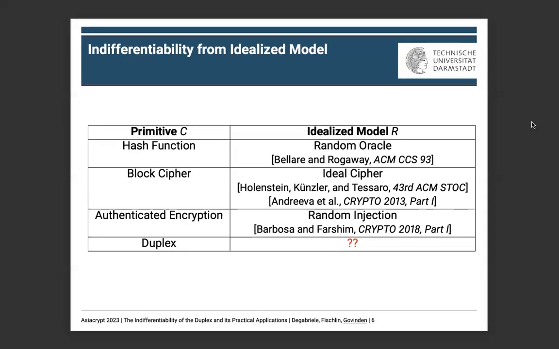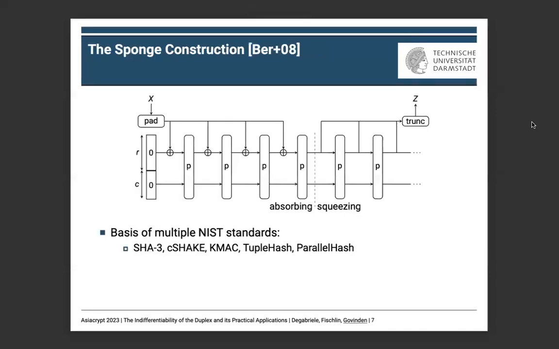To understand why this problem is relevant, we need some more background on the duplex. The precursor of the duplex was the sponge construction, which is the basis for multiple NIST standards, and is based on a public random permutation P, which is applied repeatedly on the state.